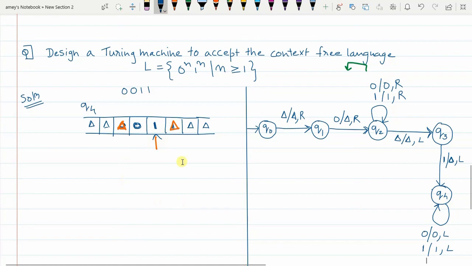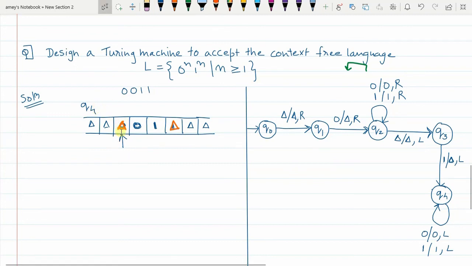So 1 will be encountered, 1 will be replaced with itself, pointer moves to the left. Again, in the same Q4 state, when 0 is encountered, 0 will be replaced with itself, pointer still moves to the left. So far we are in Q4 state, and finally in Q4 state, when delta is encountered,